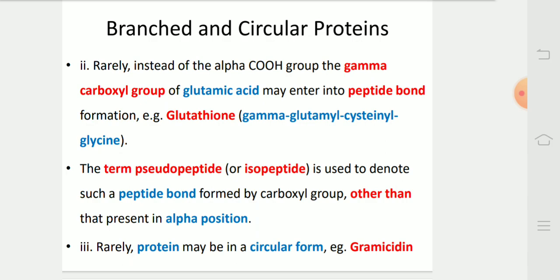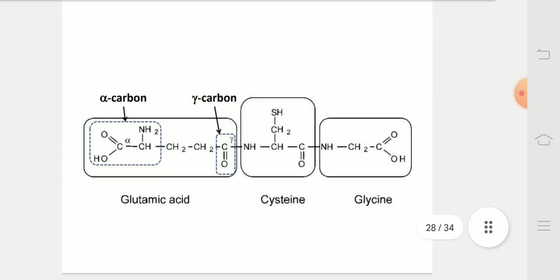Very rarely, protein may be in a circular form. Example, gramicidin. In the diagram, we can see that glutathione utilizes gamma carbon instead of alpha carbon in gamma glutamyl cysteine glycine.